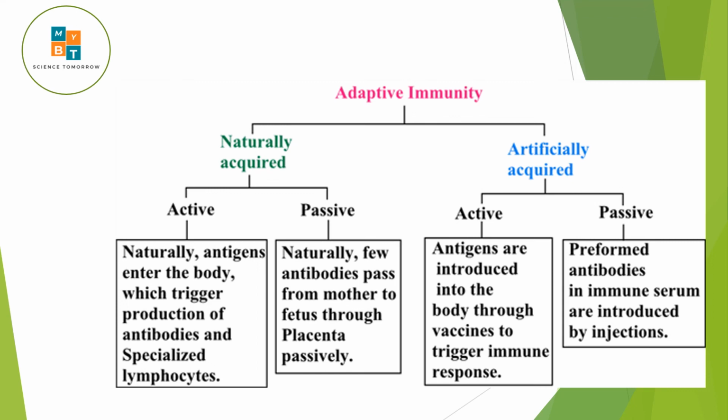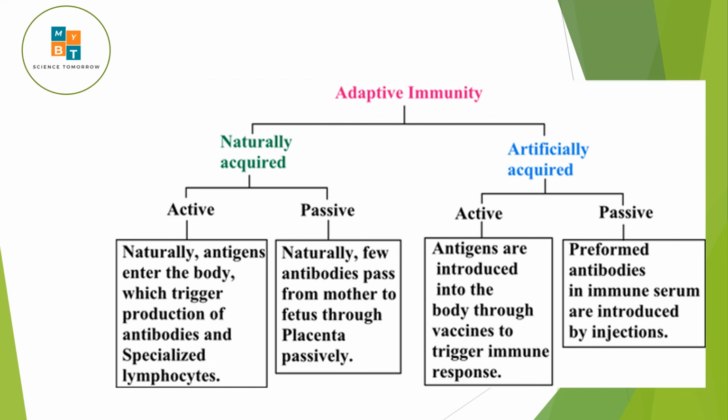When a natural antigen enters the body, which triggers the production of antibody, that is naturally active. This is due to infection with bacteria, where the antigen comes into the body, and because of that antibody forms and you get the immunity.